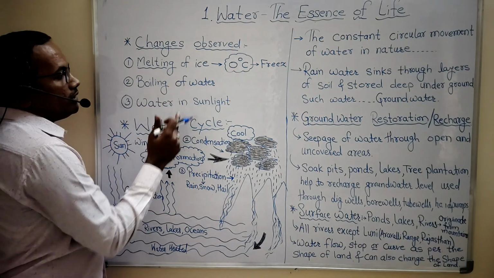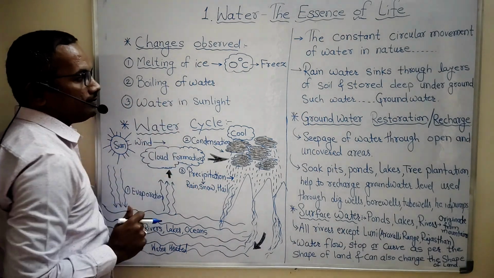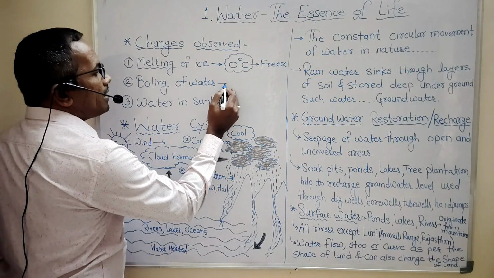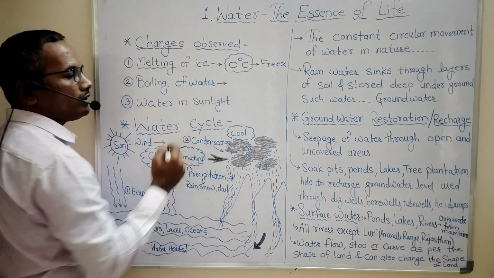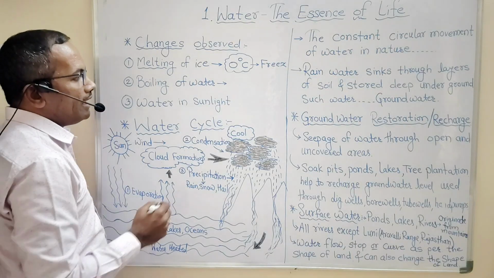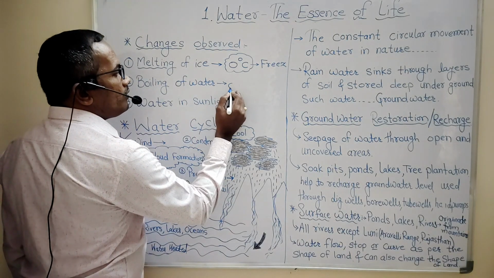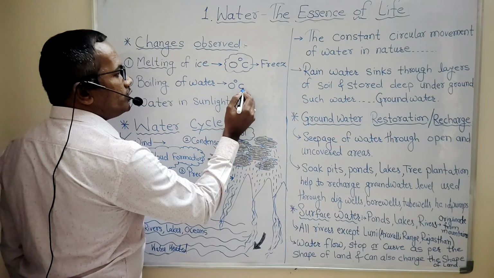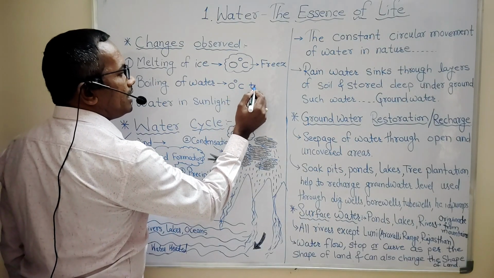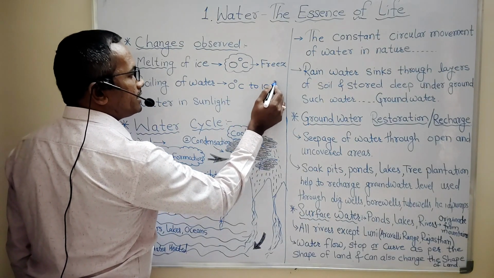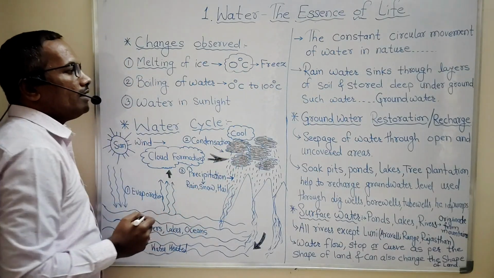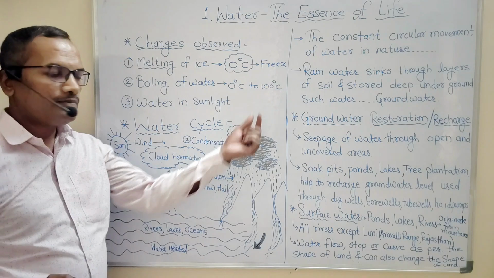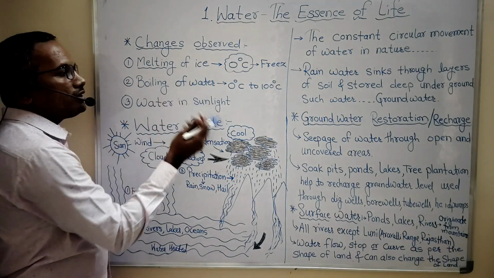Now if we move towards the boiling of water, if we continuously supply heat to the water and the temperature of water rises from 0 degrees up to 100 degrees Celsius, then after reaching 100 degrees Celsius the water starts to boil.